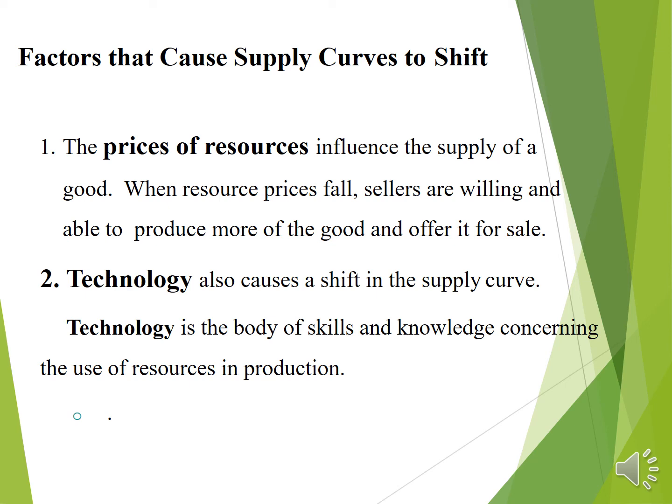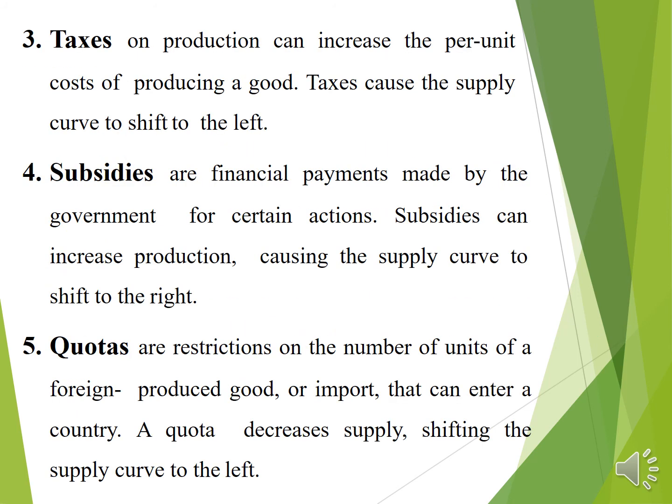Technology is the body of skill and knowledge concerning the use of resources. Next, taxes. Taxes on production can increase the per unit cost of producing goods. Taxes cause the supply curve to shift to the left. And then subsidies, which are financial payments made by the government for certain actions. Subsidies can increase production, causing the supply curve to shift to the right.